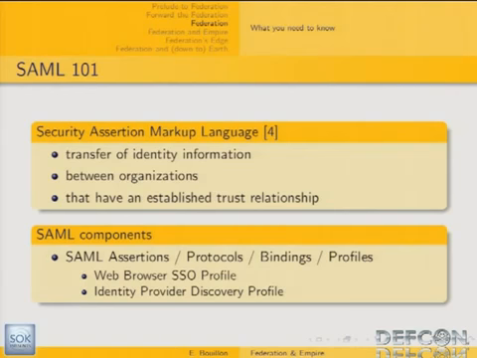First, the web browser SSO profile, because that's really the most common use case, the most widely used use case regarding the SAML specification. And the second one is the identity provider discovery profile. I'm going to mention this one because it is actually prone to some security issues.